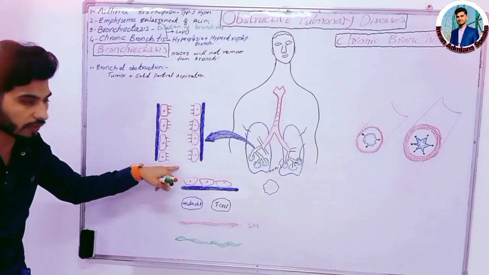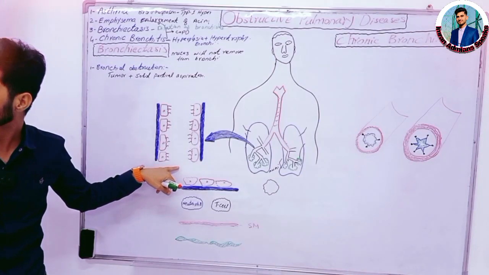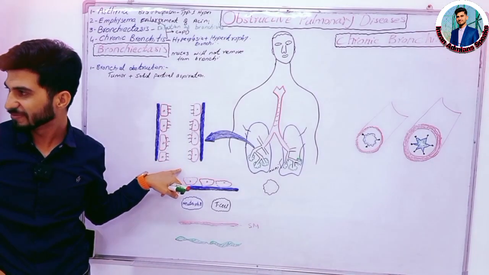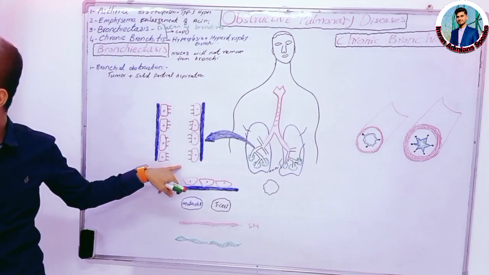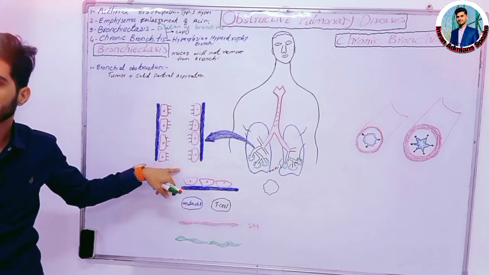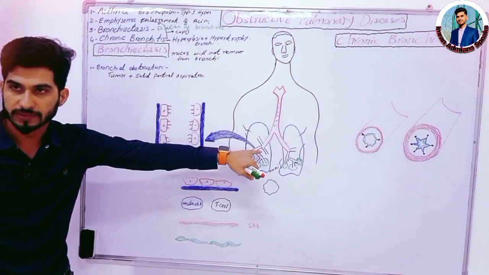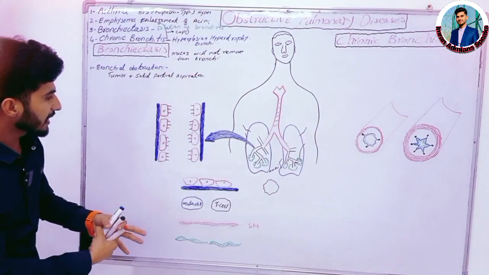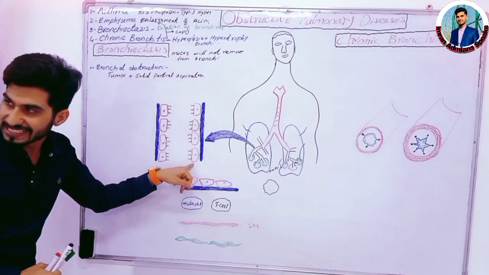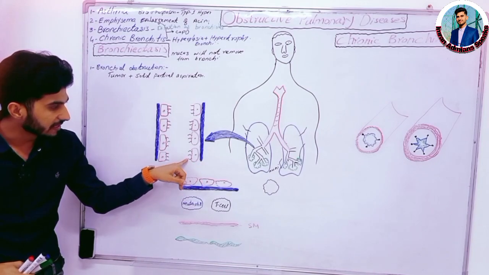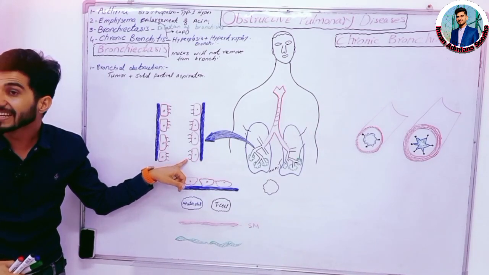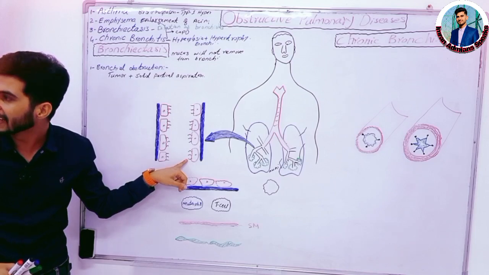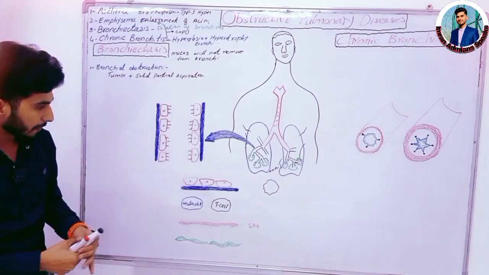So this is the macroscopic view, we can say macroscopic because we get this view with the help of a macroscope. This is a macroscopic view of the bronchi or bronchioles. Suppose these are the epithelial cells, this is the basal membrane, and this is the ciliary bodies. Okay, this is the ciliary bodies.